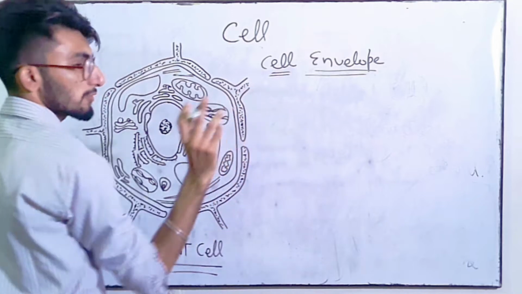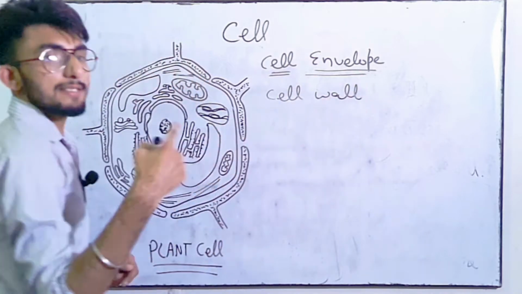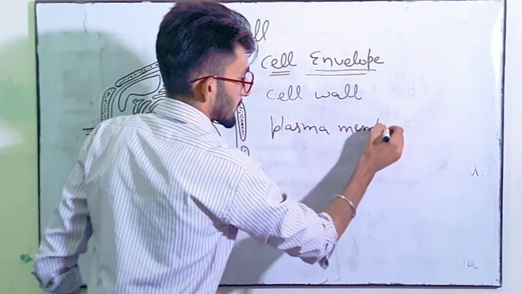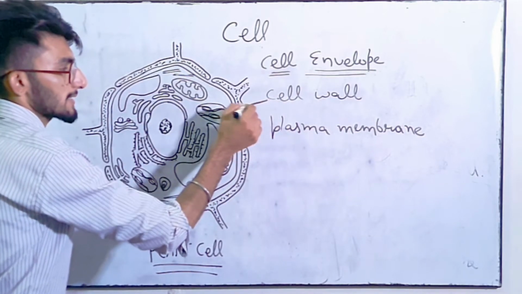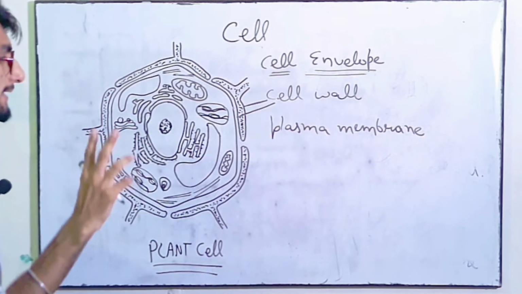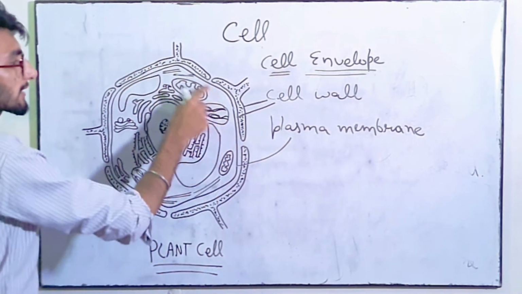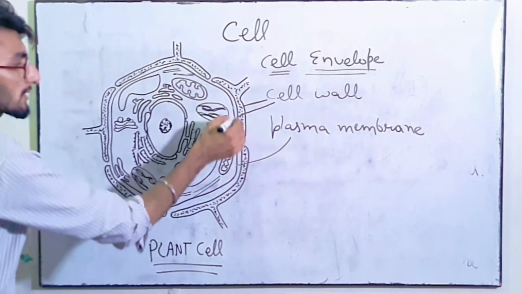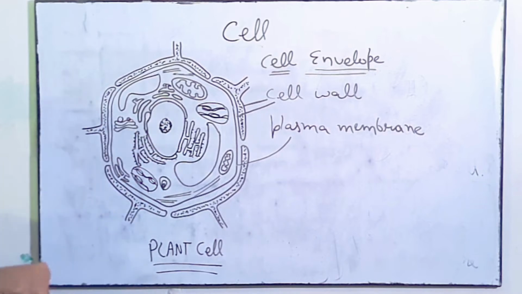So in cell envelope we have two things. First is cell wall and other thing is plasma membrane. As you can see, what is cell wall? This thing is a cell wall. This is also a cell wall. These are the adjacent cell walls of two different cells. Clear? And the layer which is surrounding all the organelles and the protoplasm is known as plasma membrane. Clear? So this thing is plasma membrane which is surrounding all these parts of the cell.